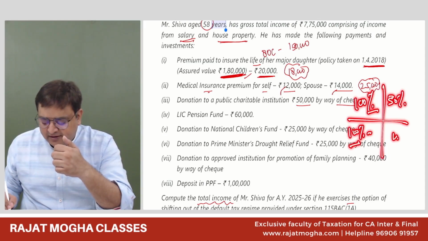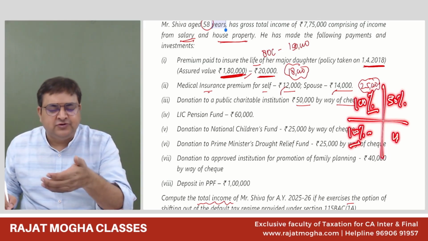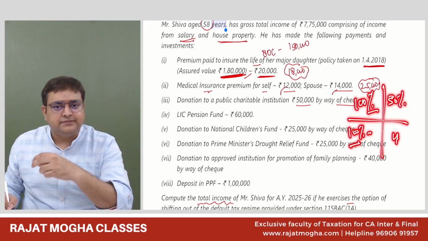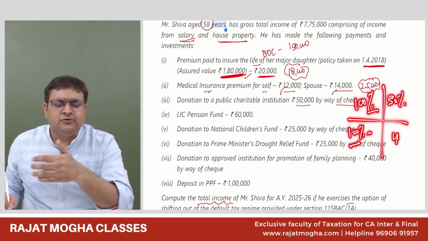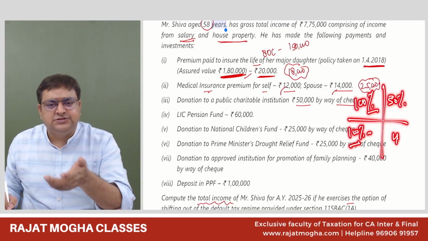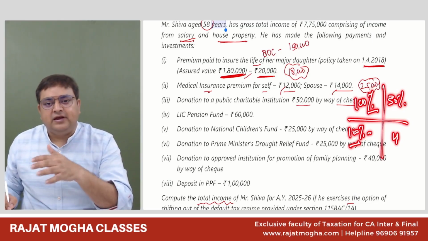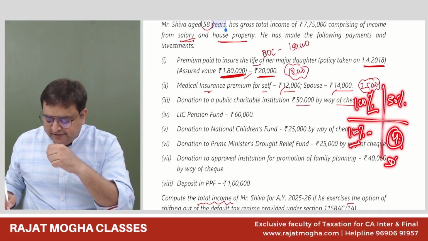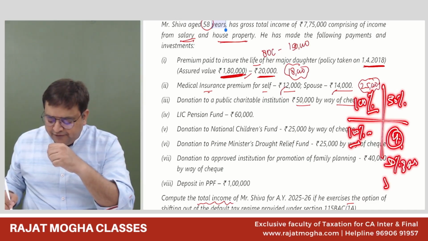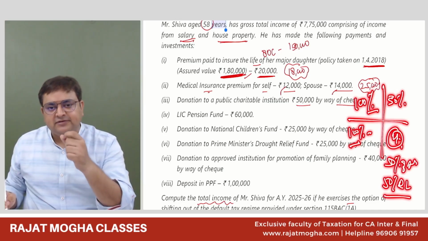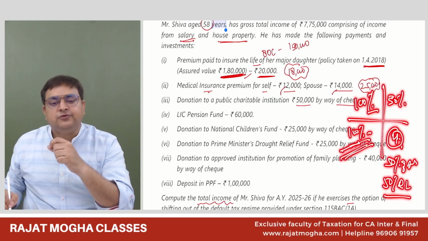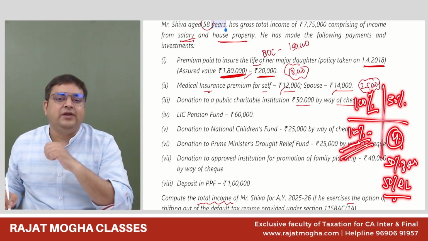And the fourth one can be other approved institutions like NGOs or any other approved institutions. You can give it here for renovation of any notified temple, mosque, church, gurudwara, etc. And here the fourth one is 50% of the amount donated or 50% of the qualifying limit, whichever is lower. And if you have taken a deduction of any limit over here, we have to say 50% of the remaining qualifying limit.